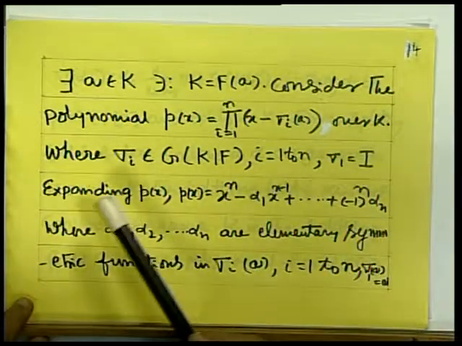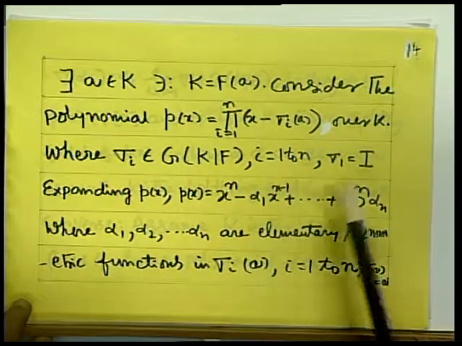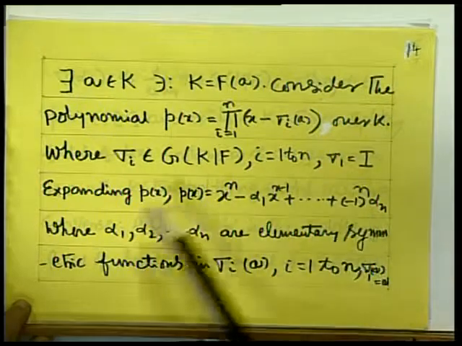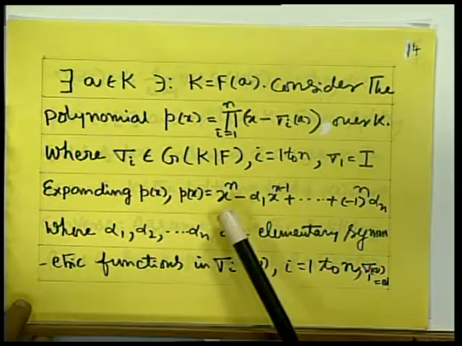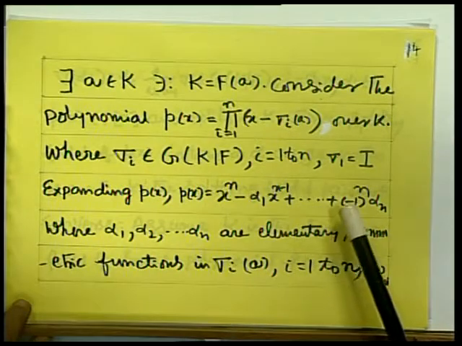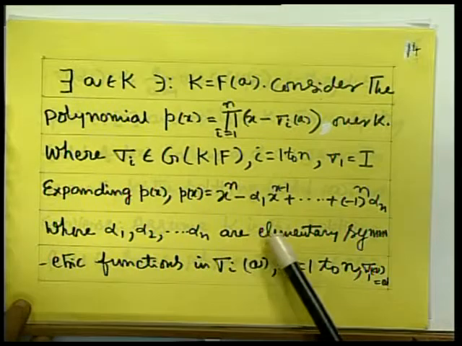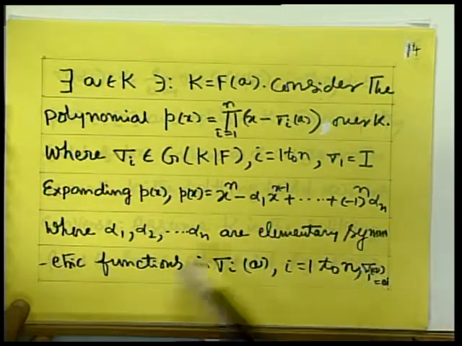Then where sigma i are elements of G(K/F), i equal to 1 to n. Sigma 1 is the identity automorphism. So, expanding p(x) again you have x^n − α1 x^(n−1) etc. (−1)^n αn, where α1, α2, ..., αn are elementary symmetric functions.